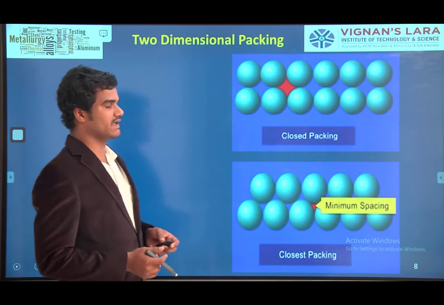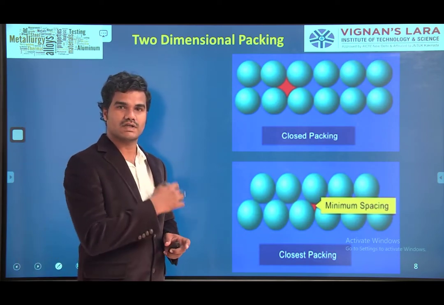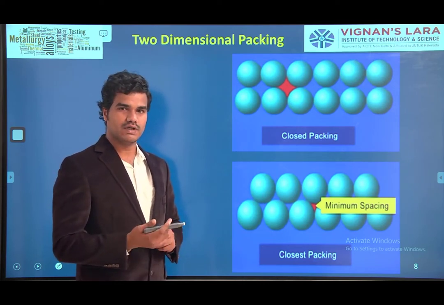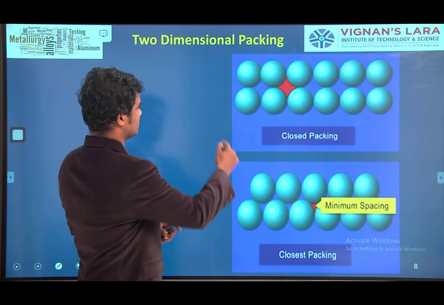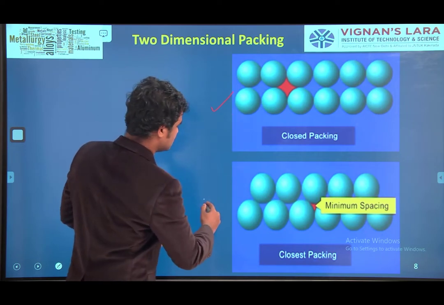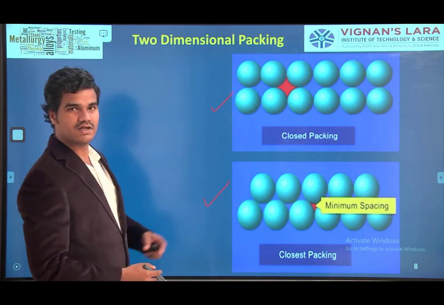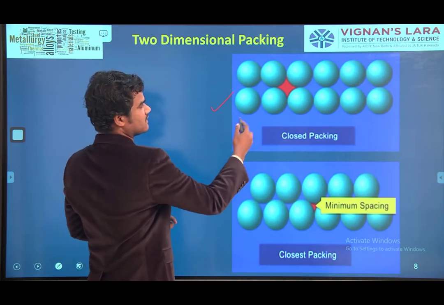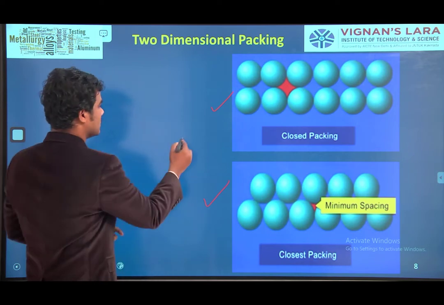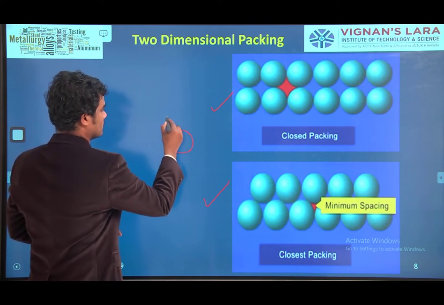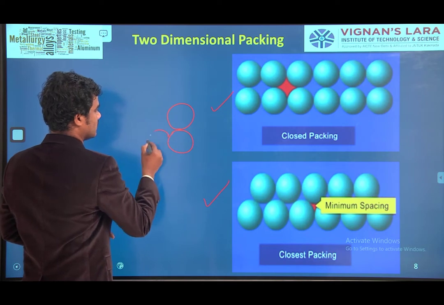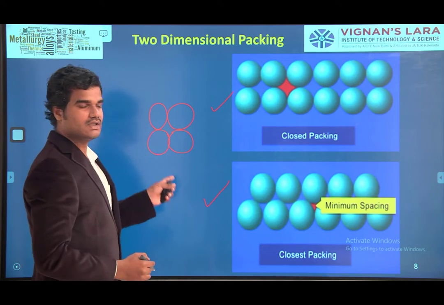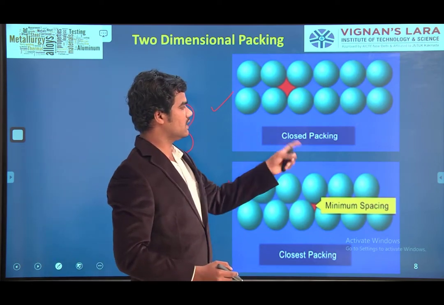Whereas two-dimensional packing, the previous one was one-dimensional packing. Now it is two-dimensional packing. Two-dimensional packing examples, here this is one example and this is another example. Here is how the packing was done: all the spheres, all the atoms are one above the other. Down row is there, and above it another row is there. So in this way all the atoms are packed.